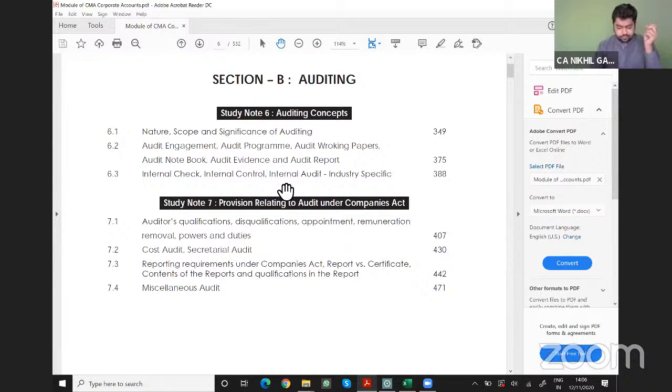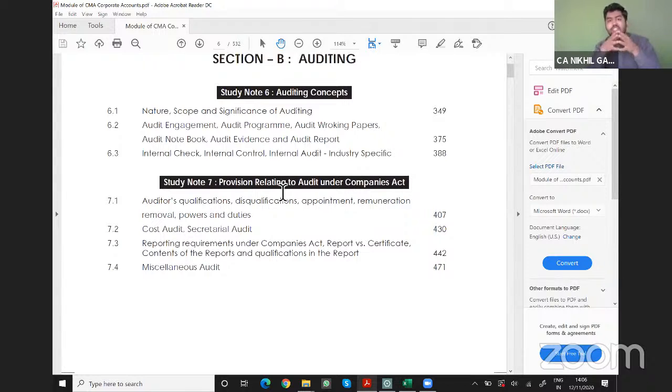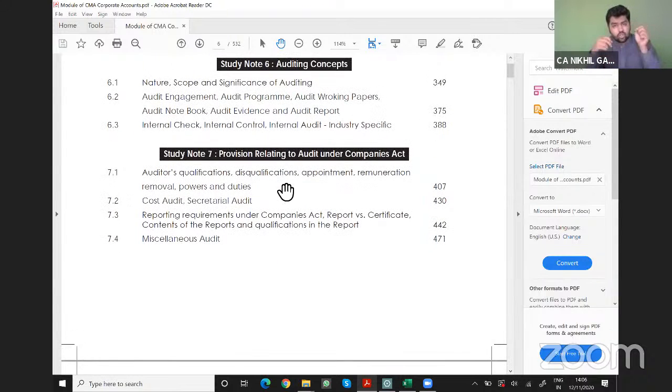Okay. So the part of audit, which is section B, is bifurcated into two parts. The first one is auditing concepts and the second one relates to the Companies Act. In the first case, it covers nature, scope, and significance of audit, audit engagement, audit program, working papers, notes, evidence, audit reports, internal check, internal control, internal audit, and so on. In the second case, it covers qualifications of auditors, disqualification, appointment, remuneration, followed by cost audit and secretarial audit, reporting requirements, and miscellaneous audits. So first, we will start with study note 7, which is auditors' qualification, disqualification, appointment, and so on.